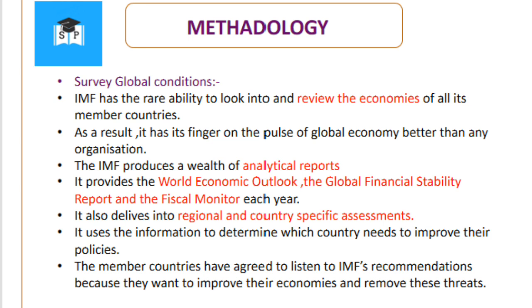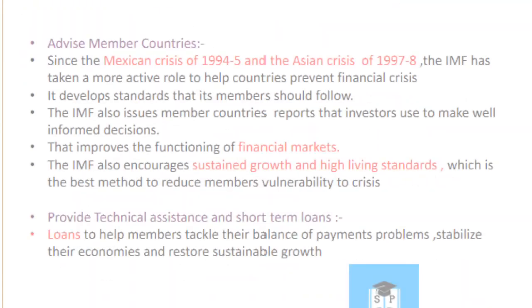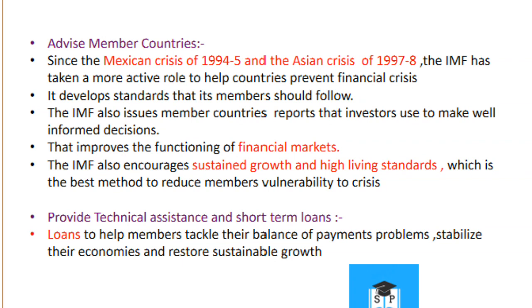It uses the information to determine which country needs to improve their policies. The member countries have agreed to listen to IMF recommendations because they want to improve their economies and remove these threats. The IMF also advises member countries. Since the Mexican crisis of 1994-95 and the Asian crisis of 1997-98, the IMF has taken a more active role to help countries prevent financial crises. It develops standards that its members should follow. The IMF also issues member countries reports that investors use to make well-informed decisions. That improves the functioning of the financial market.